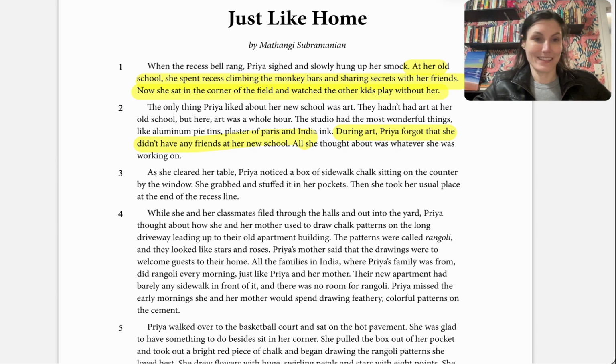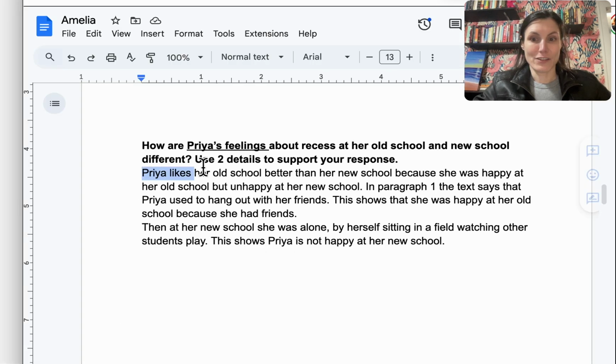So for our answer for this, we would want to make sure we're talking about Priya's feelings. So here we have: Priya likes her old school better than her new school because she was happy at her old school, but unhappy at her new school. And for our evidence, we could say in paragraph 1, the text says that Priya used to hang out with her friends. This shows that she was happy at her old school because she had friends.